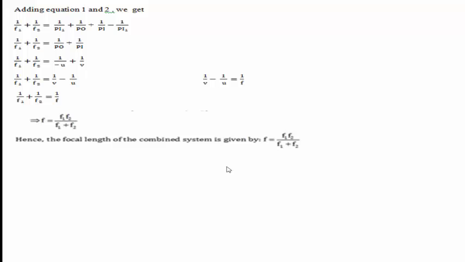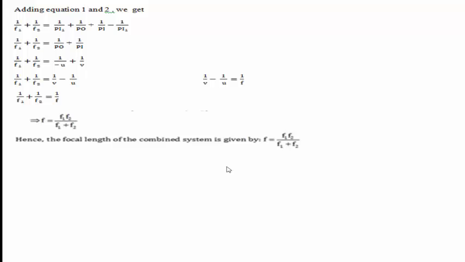When you rearrange the above terms, you get 1/f1 + 1/f2 = 1/v - 1/u, where 1/v - 1/u is the lens formula. It is replaced with 1/f. Then 1/f1 + 1/f2 = 1/f.